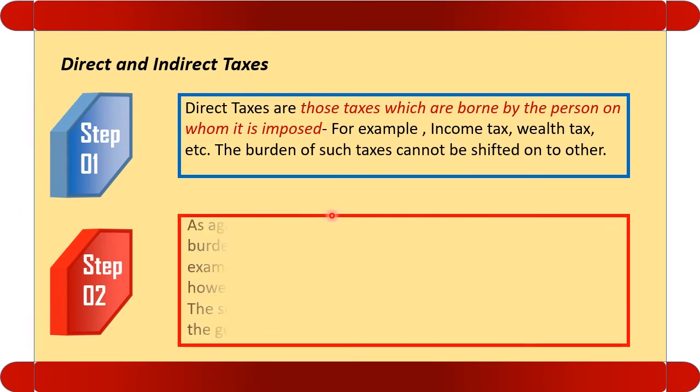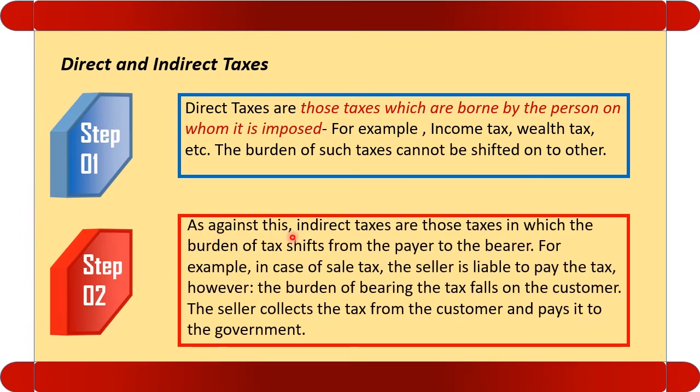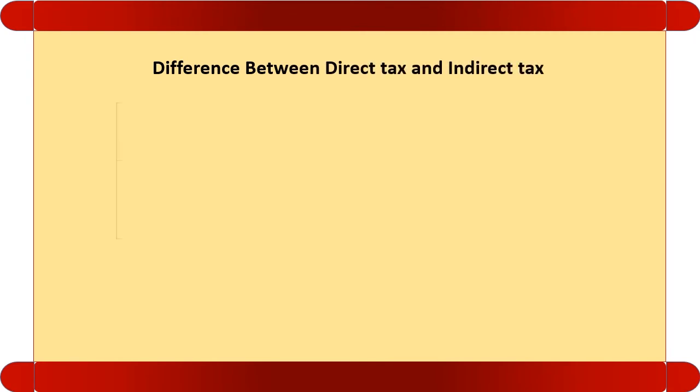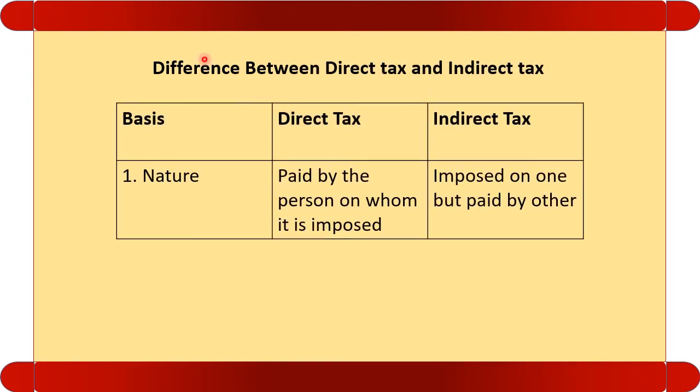Let us see what are indirect taxes. Opposite to the direct taxes, indirect taxes are those taxes in which the burden of tax shifts from the payer to the bearer. For example, in the case of sales tax, the seller is liable to make the payment, but the question is who is actually making the payment? The consumer. Let us see the differences between direct and indirect taxes. See, the differences are very important. Many times the question is asked in the paper.